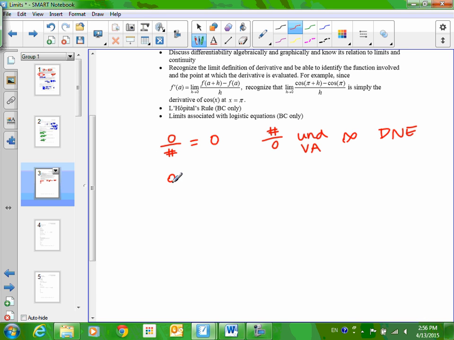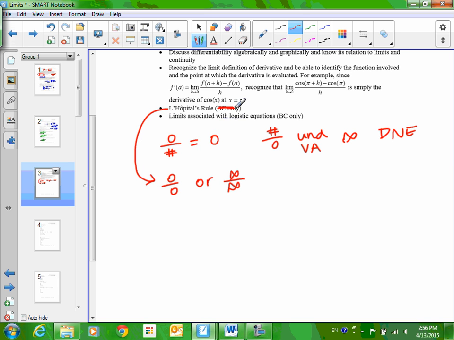Okay. What happens if you get 0 over 0? Or what happens if you get infinity over infinity? This is a situation where we don't know. We don't know if it's 0. We don't know if it's 1. We don't know if it doesn't exist. This is called indeterminate form. This is when you want to use L'Hopital's rule.